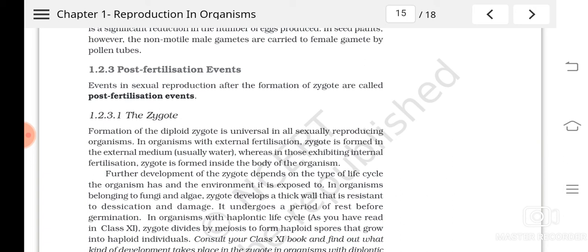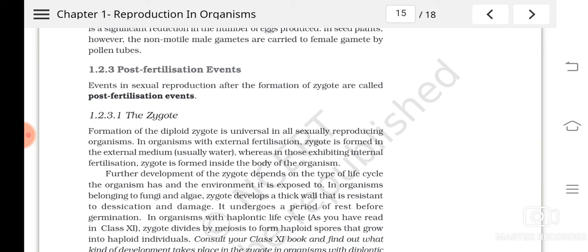And in the organisms where you can find internal fertilization, you can see the zygote will be formed inside the body of the females, isn't it? And the development of zygote will depend on the type of life cycle, and also the environment where they are developing.